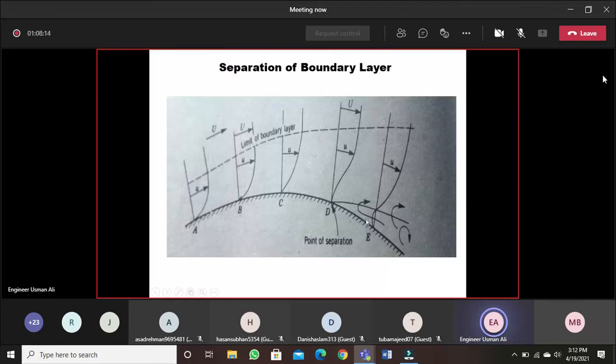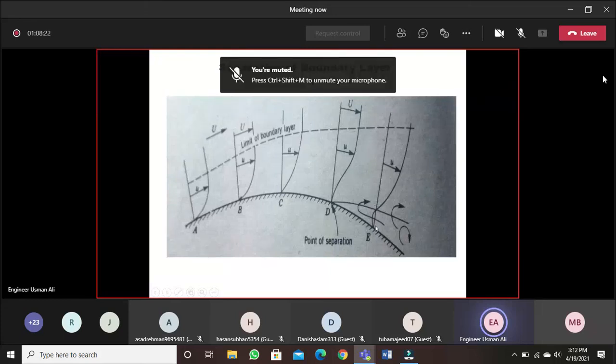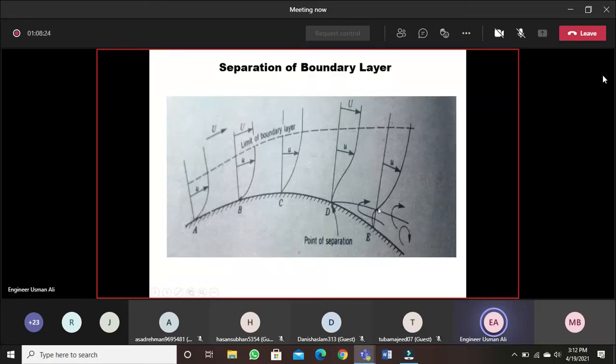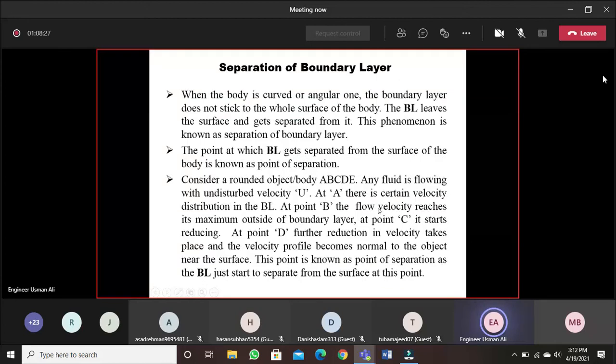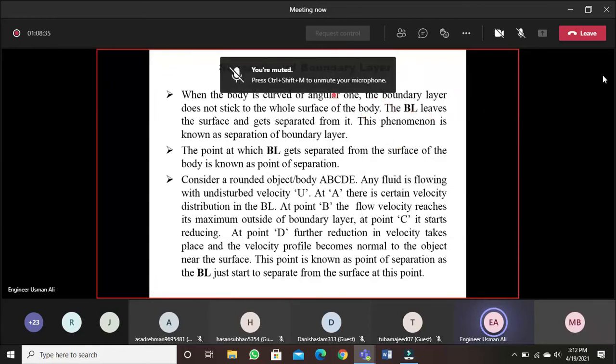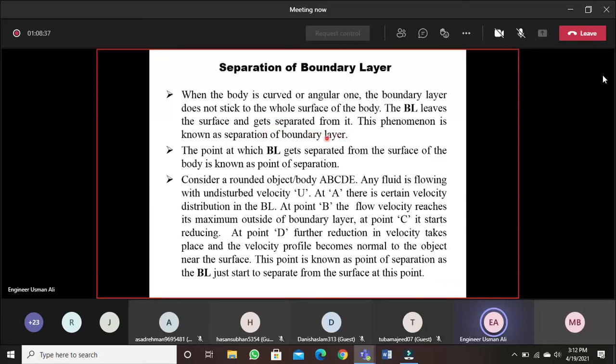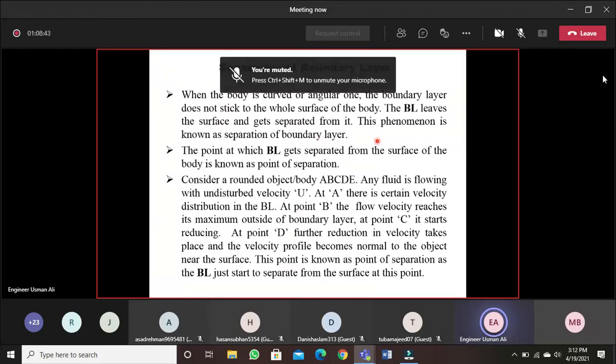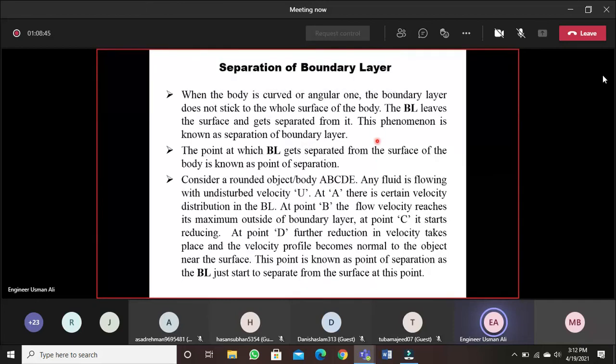This is called turbulent wake. ये आगे लिखा भी हुआ है turbulent wake, where the reversal of flow takes place and eddies are formed. So this is all about the separation of boundary layer. So when a boundary is curved or angular, the boundary layer does not stick to the whole surface of the body, and the boundary layer leaves the surface and gets separated from it. This phenomenon is known as the separation of boundary layer. The point at which the boundary layer gets separated from the surface of the body is known as the point of separation. Let us consider a rounded or curved object A, B, C, D, E. Any fluid is flowing with the undisturbed velocity u.